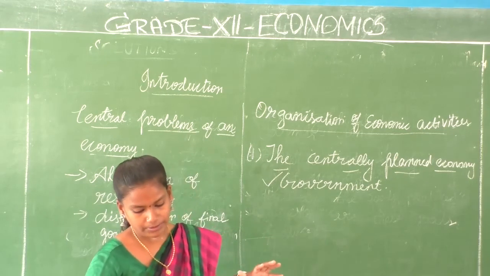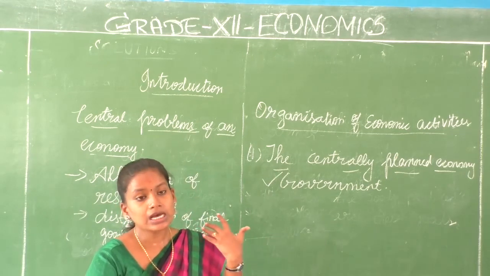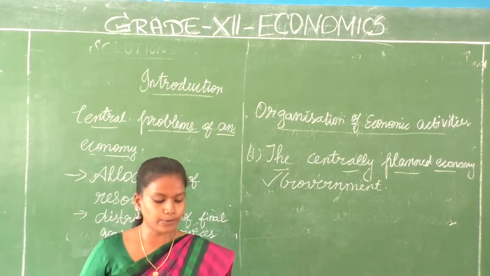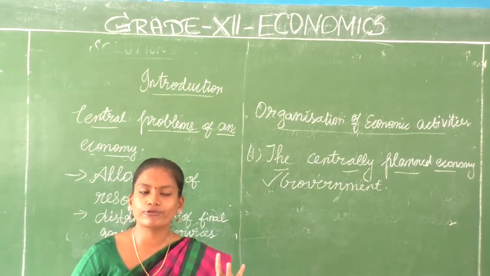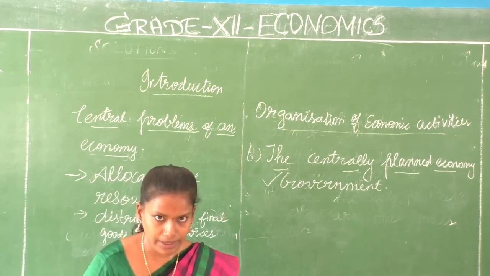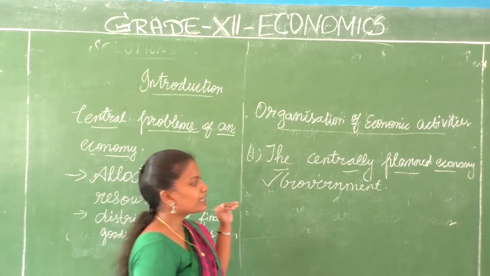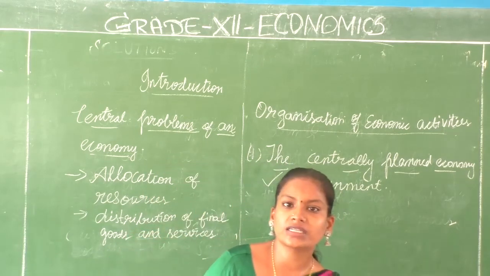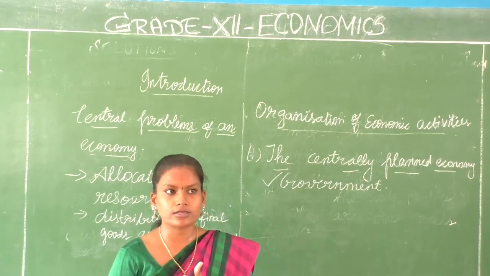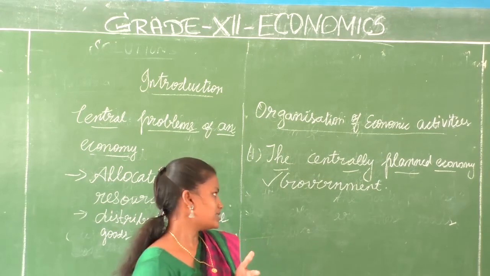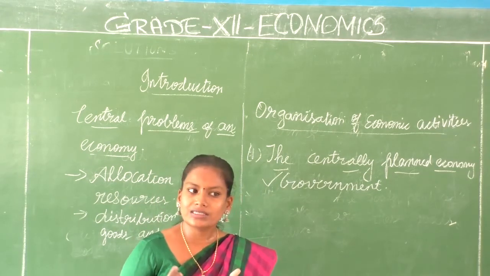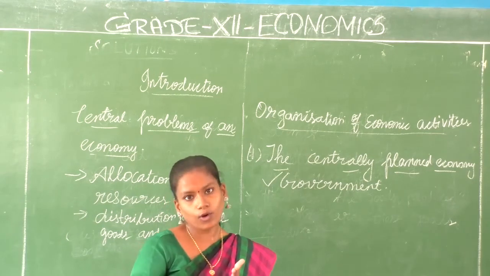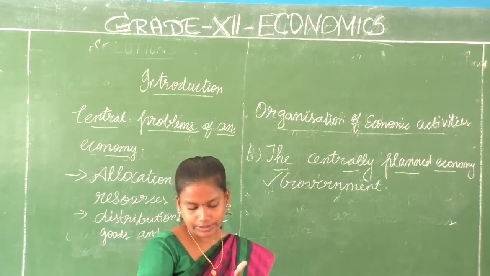What sort of economy is that? It is where the production, exchange and consumption of goods, which we already discussed are the basic economic activities, are largely decided by the government. The government plays a major role in deciding about the production, exchange and consumption of goods and services. How does it interfere in production? It decides what to be produced and in what quantity. Already we discussed that question.